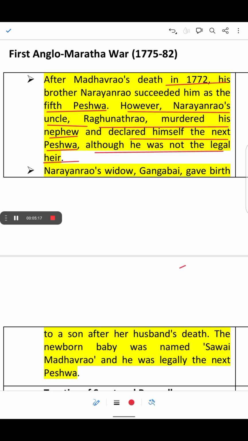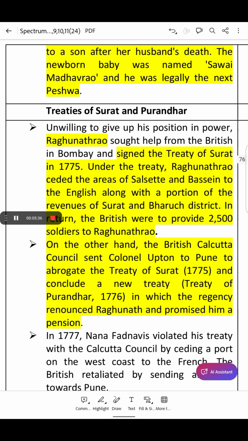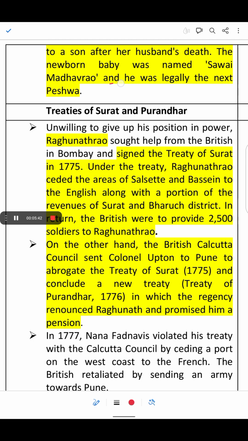And Raghunath Rao was the younger brother of Baji Rao I, who was the father of Madhav Rao I and Narayan Rao. Now Narayan Rao's widow Gangabai gave birth to a son after her husband's death. The newborn baby was named Savai Madhav Rao, and he was legally the next Peshwa.